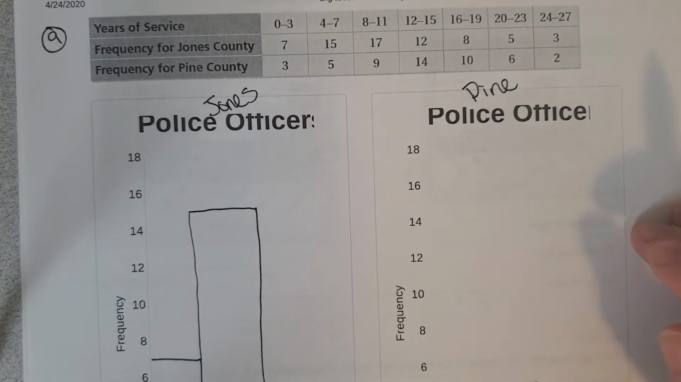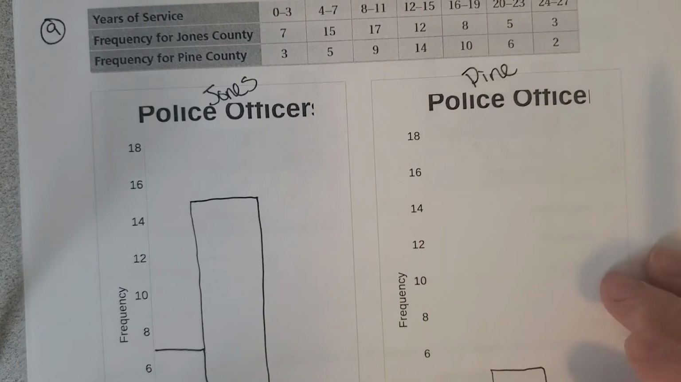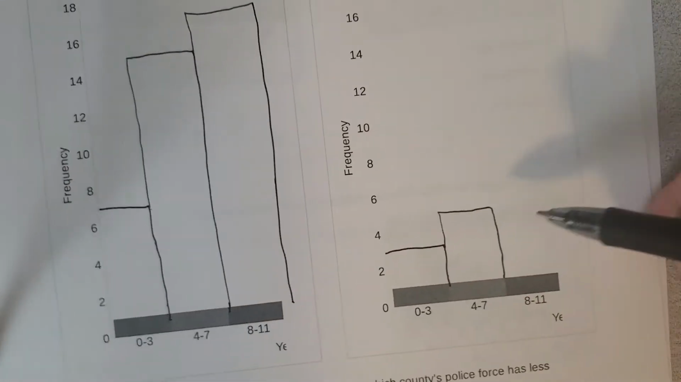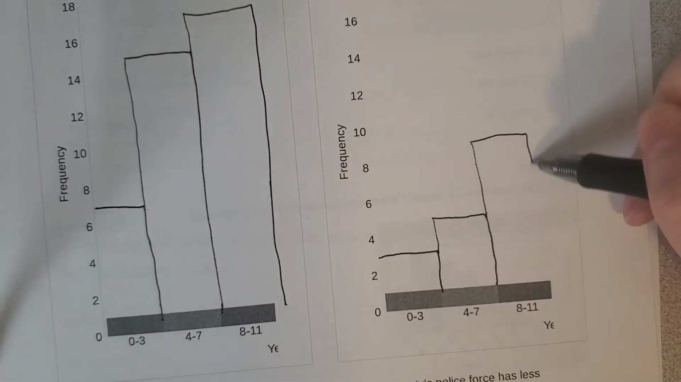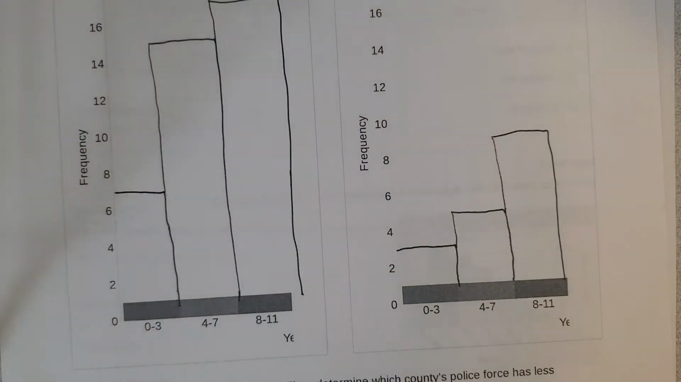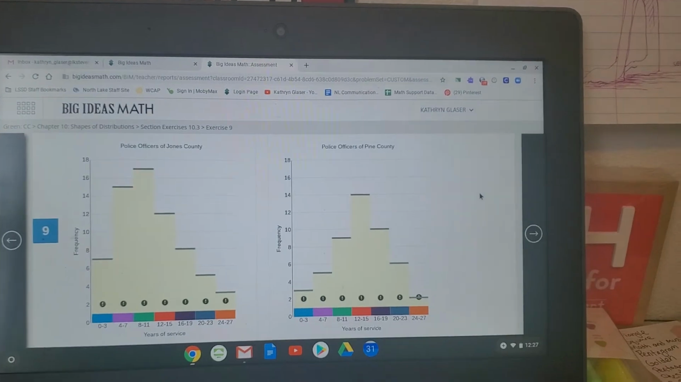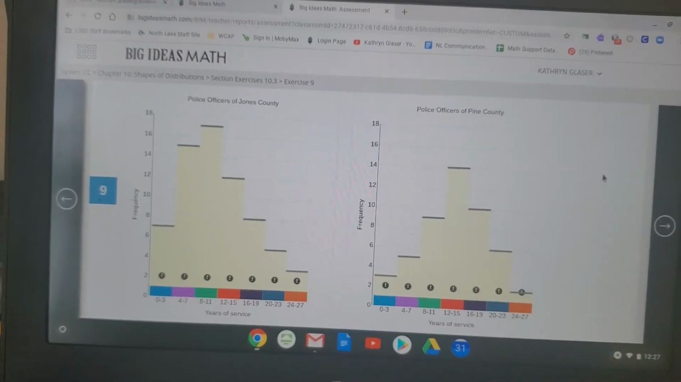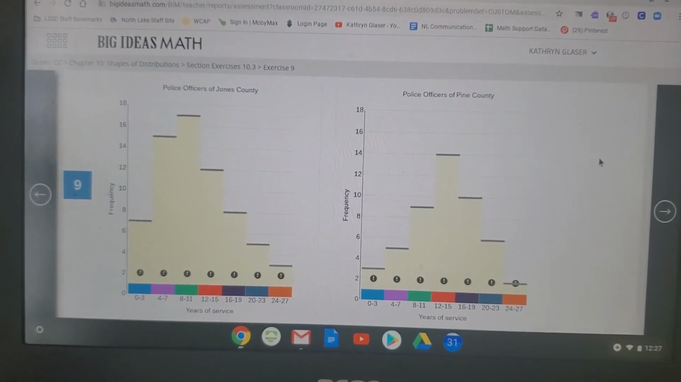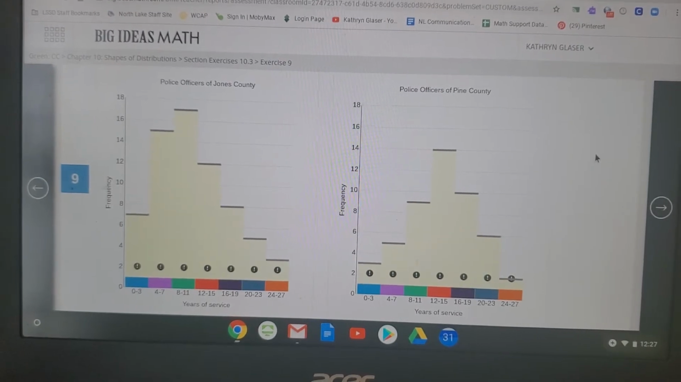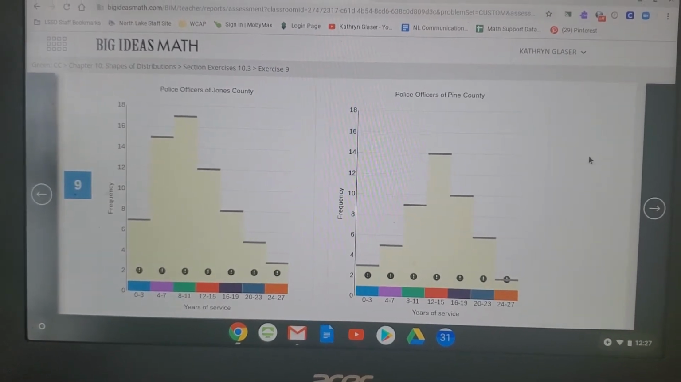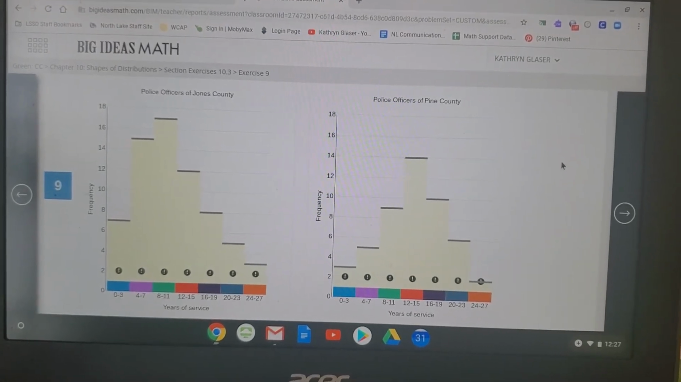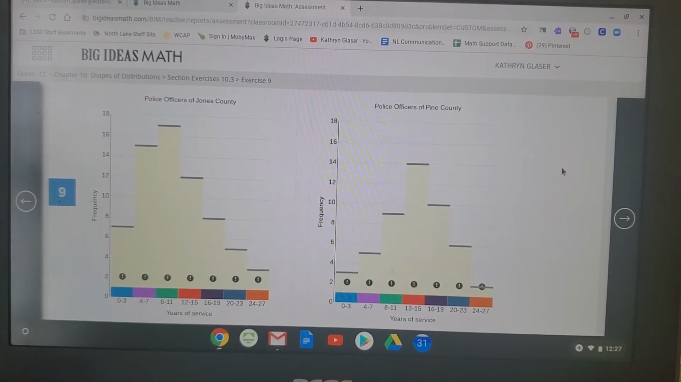And then for 8 to 11 years of experience, we have 17 for Jones and 9 for Pine. Okay, and then hopefully you get the gist of it. I will show you really quick what it looks like. So if you look at 12 to 15, it looks like we have 12 for Jones, 14 for Pine. 16 through 19, we have 8 for Jones, 10 for Pine. 20 through 23, we have 5 for Jones and 6 for Pine. And 24 through 27, we have 3 for Jones and 2 for Pine.